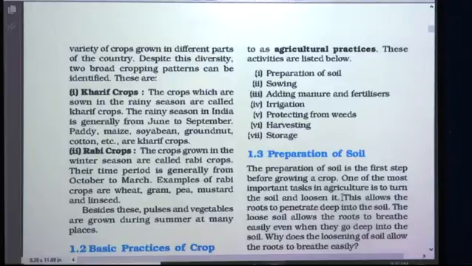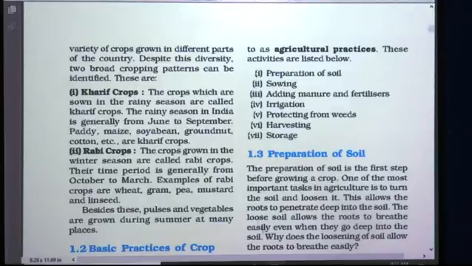If the soil is tight, packed, then there is no air. Roots cannot breathe. There are different worms present in the soil which help in the proper growth of the crops. They cannot survive. The soil should be aerated. There should be presence of air, and that is done during the first agricultural practice, that is preparation of soil.